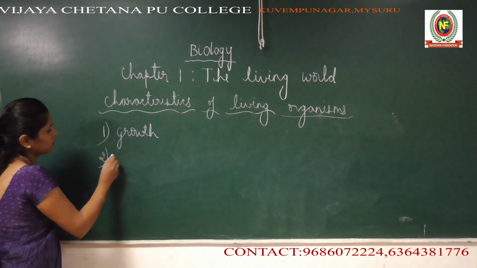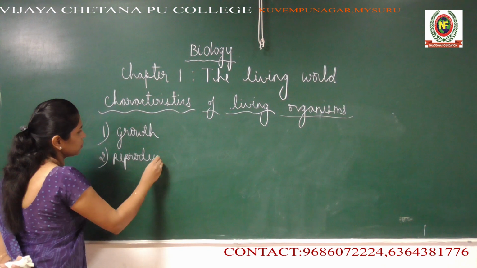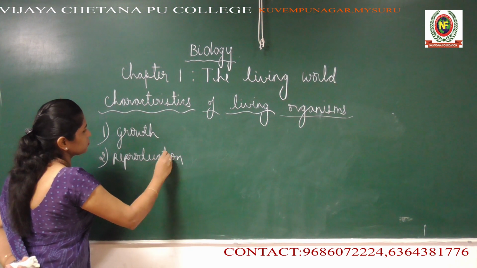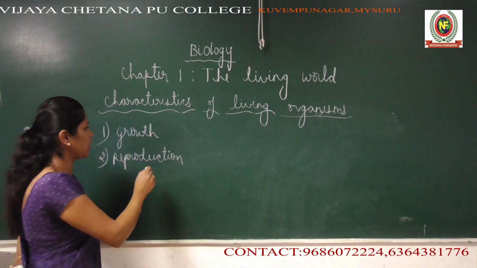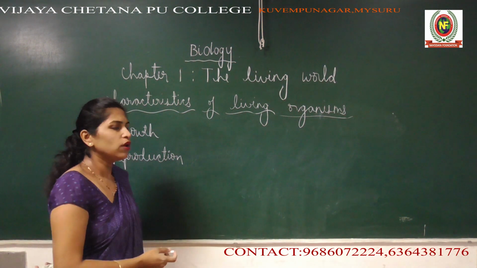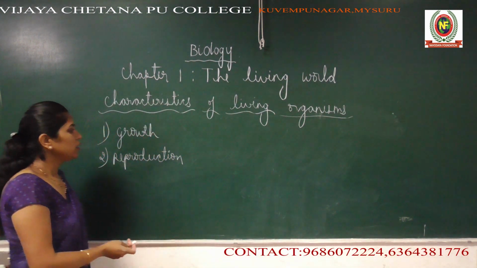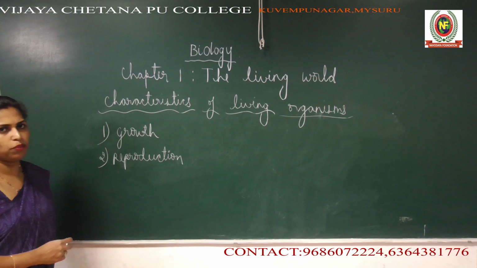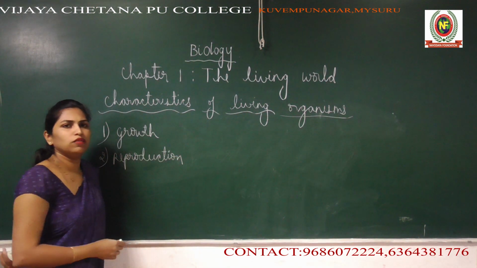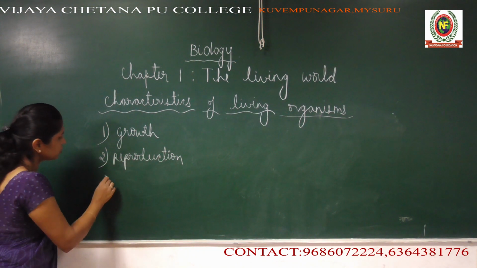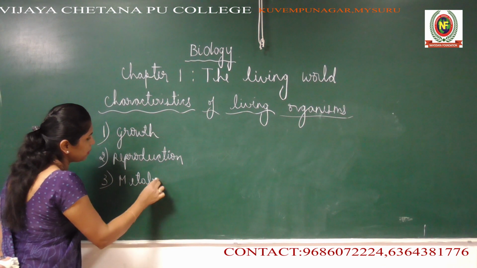The second character of a living organism is reproduction. If an organism is capable of producing its offspring or children, the process is known as reproduction. This is one of the important characteristics of a living organism. The third characteristic is metabolism.